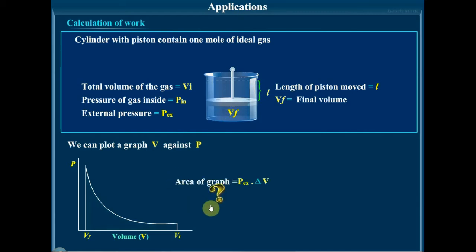The area is actually the external pressure into the change in volume. The area shown here is the external pressure, which is above the piston, into the change. What is the change in volume? It is V final minus V initial. Final volume is less, initial volume is greater, children. So delta V is equal to V final minus V initial.